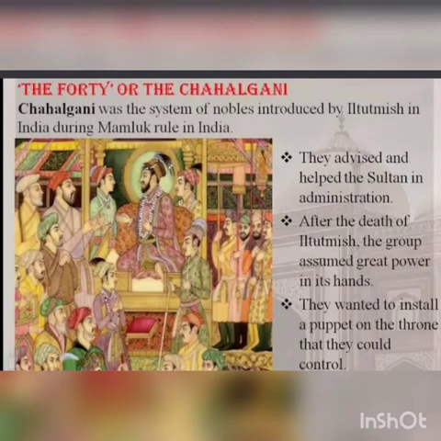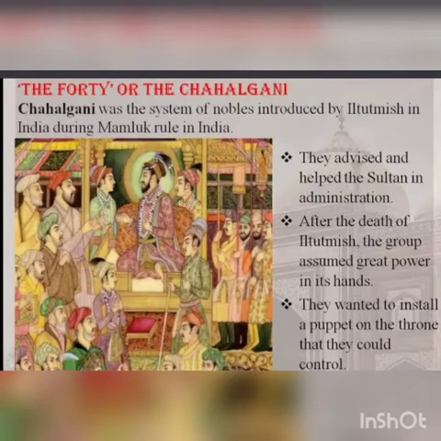Razia's rule was short and full of problems because the nobles hated Razia. We need to know about the 40 nobles, Chahalgani. They did not tolerate the rule of Razia because Razia was a woman, that's why.